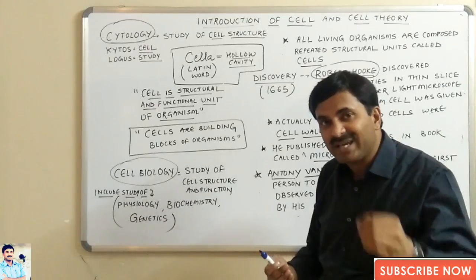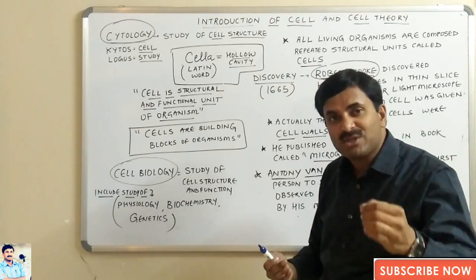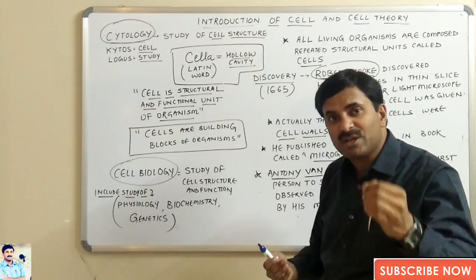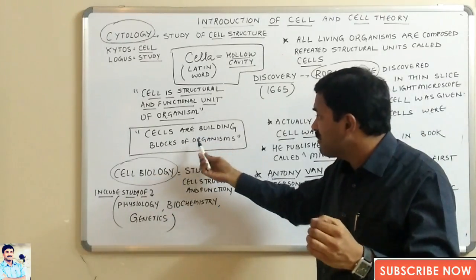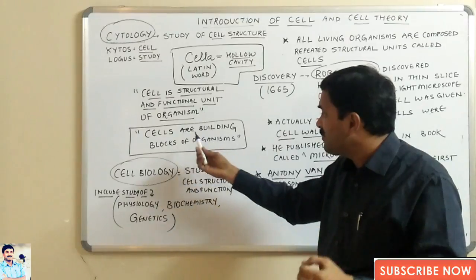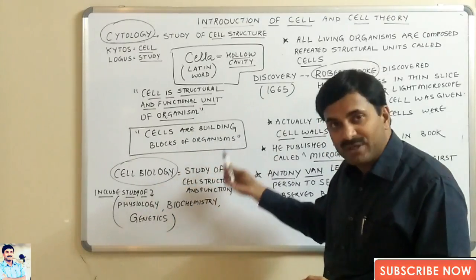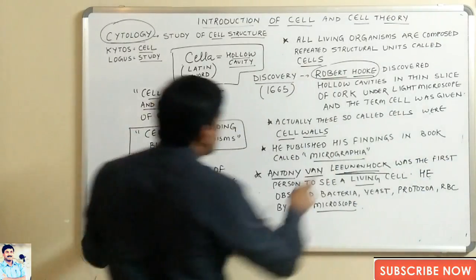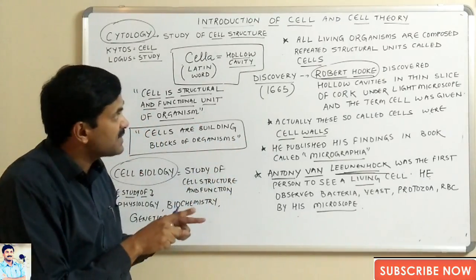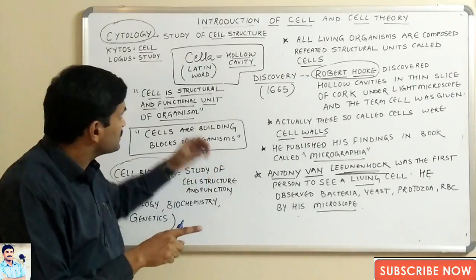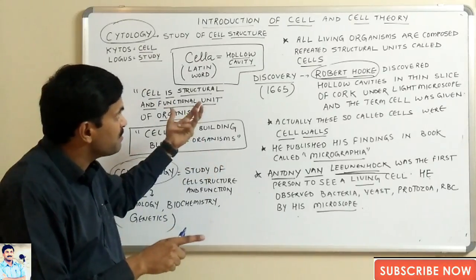I am repeating once again, the cell is the structural, functional and genetic unit of an organism, and that's why cells are called the building blocks of an organism. So this part was the introduction of the cell, about who discovered the cell and what cells basically are.